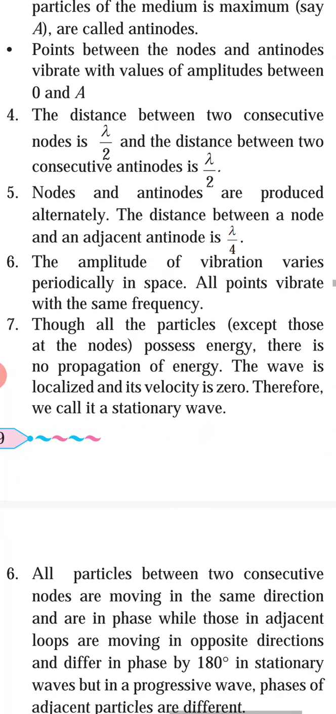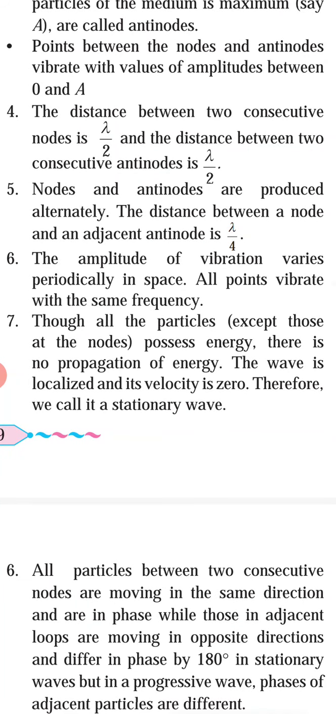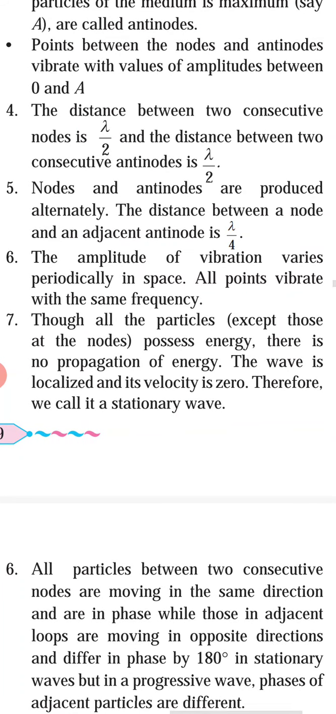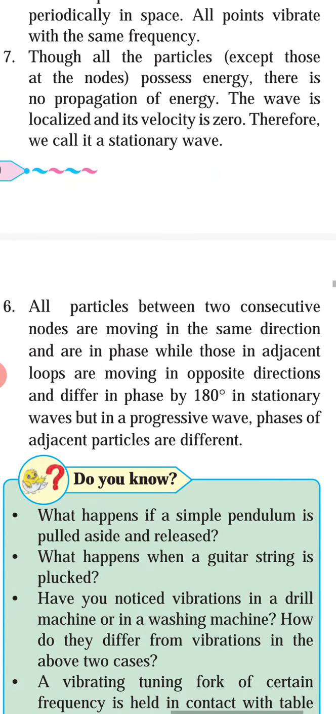Then though all the particles except those at nodes possess energy, there is no propagation of energy. Thus the wave is localized and its velocity is 0. Therefore we call it a stationary wave.